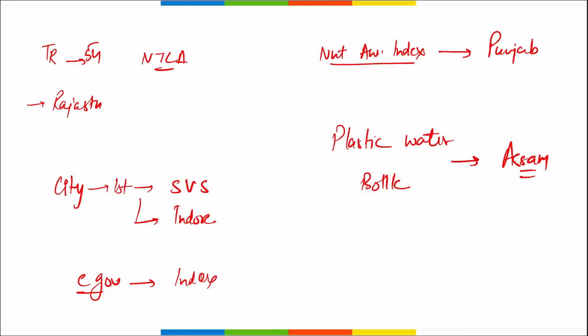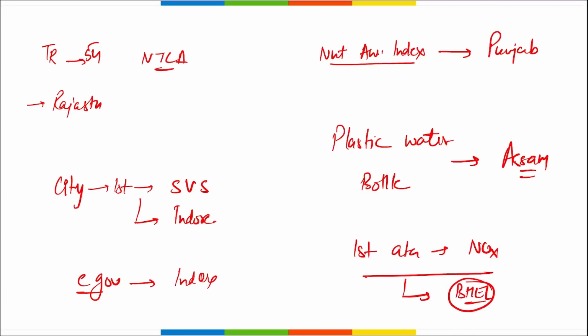Next, tell me, recently which organization has developed India's first catalyst to curb NOx emissions from power plants? So which is it? It is BHEL. They have developed India's first catalyst to curb nitrous oxide emissions in power plants.